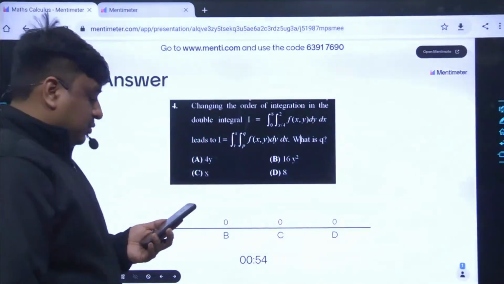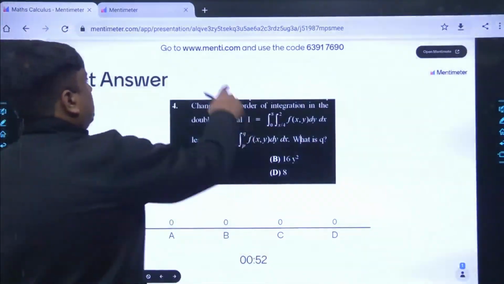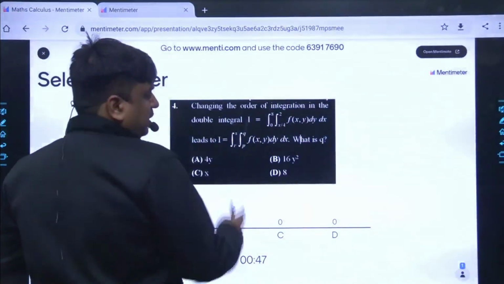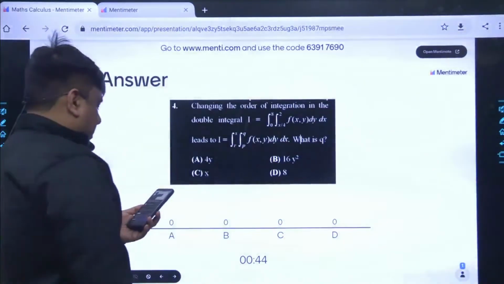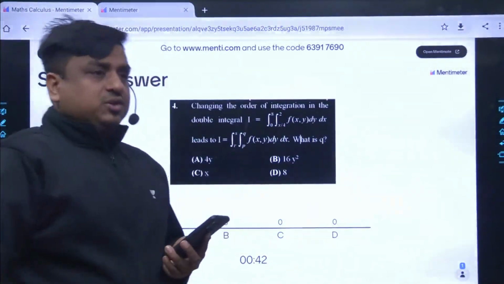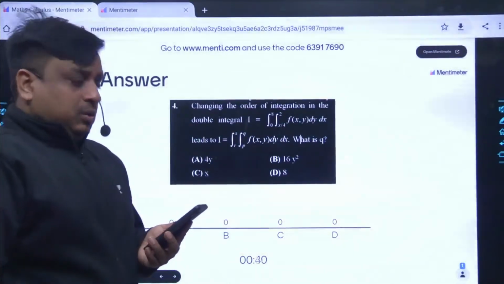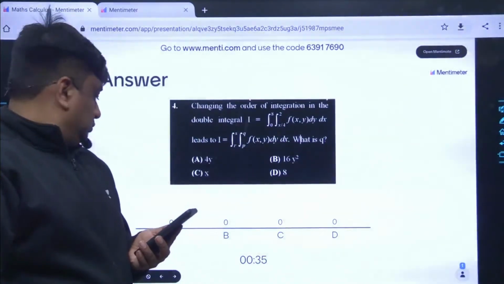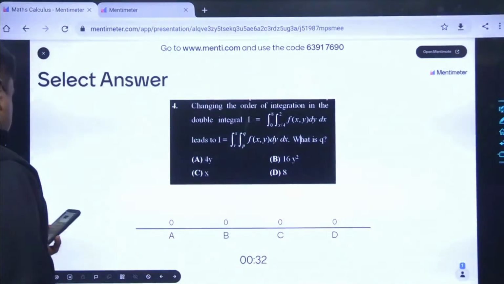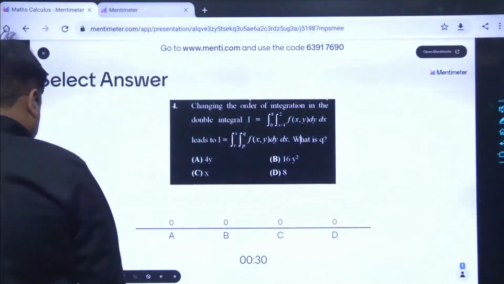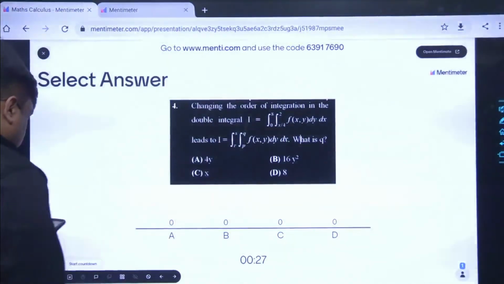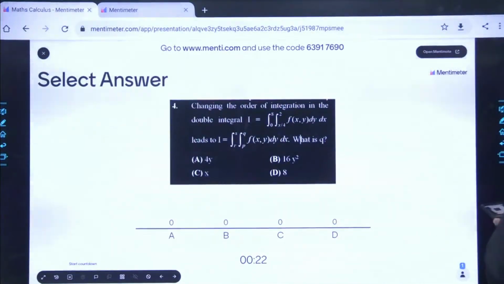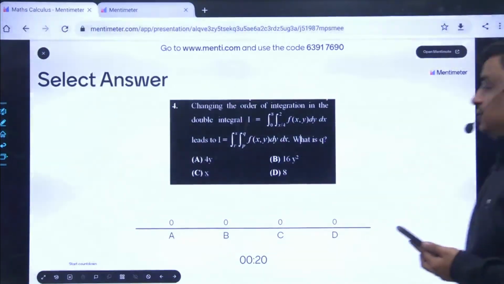I would request each one of you to use menti.com and feed in your code, and then you can play along with me. Otherwise, you can simply join with the URL link which has already been posted. I want at least two to three inputs from you. Tell me what must have been the answer for this given question.